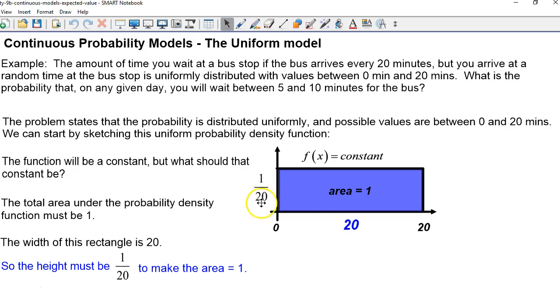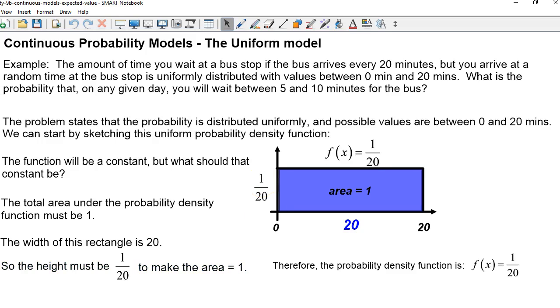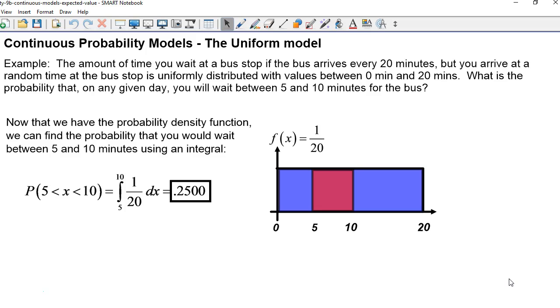So this height has to be 1/20th, and therefore the probability density function is f of x equals the constant 1 over 20. Not 1 over 20 times x, because that would mean it changes depending on the x value. This is just the constant 1/20th. Okay, now that we have the probability density function defined as 1/20th, we can find the probability that you would wait between 5 and 10 minutes.